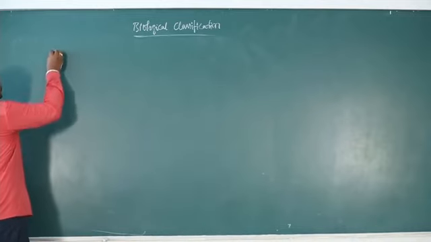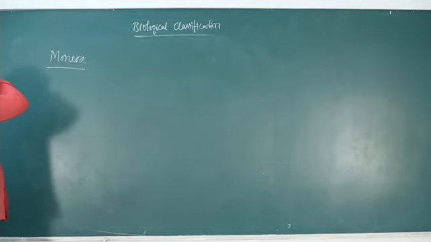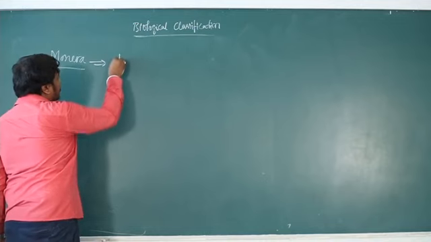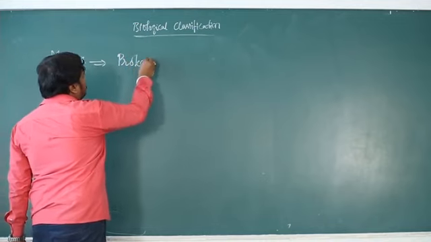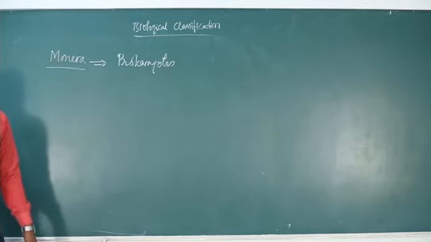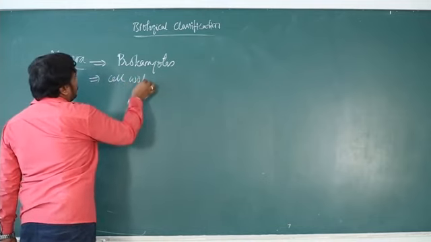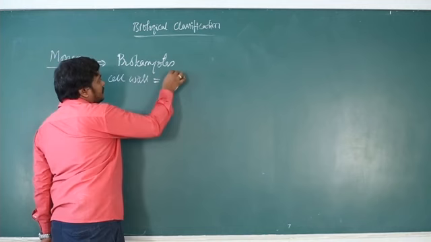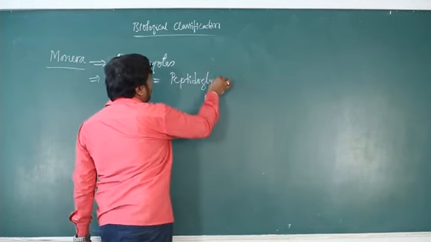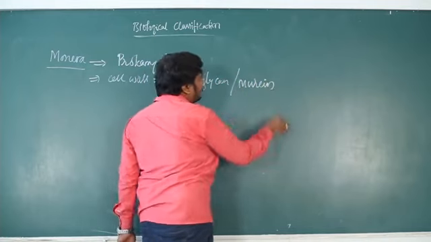Let's move on to the basic characters of Monera. Monera are a very specific group of organisms. First thing you need to remember: they are all prokaryotes. They have a cell wall made up of peptidoglycan, also called murein.